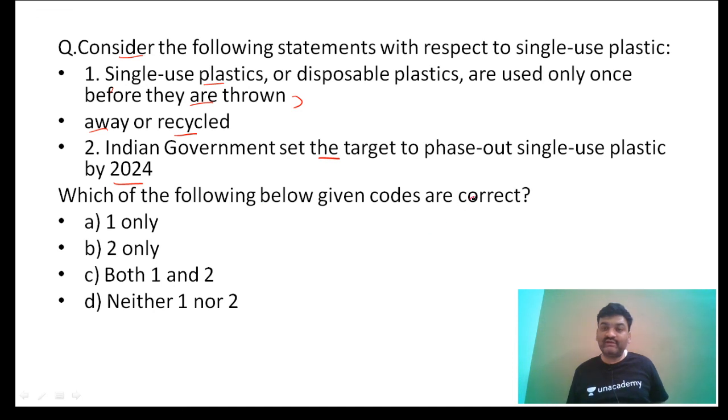Which of the above are the correct statements? So single use plastics are like carry bags, plastic bags, straws, water bottles. These will come under single use plastic.